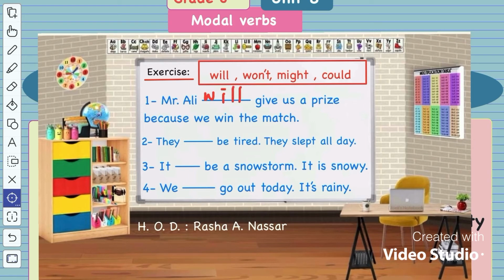Number 2. They blank be tired. They slept all day. They will be tired? Or they won't be tired? Of course not. They might be tired. They slept all day. Or they could be tired. I am not sure. They could. Maybe. So they could be tired. They slept all day.